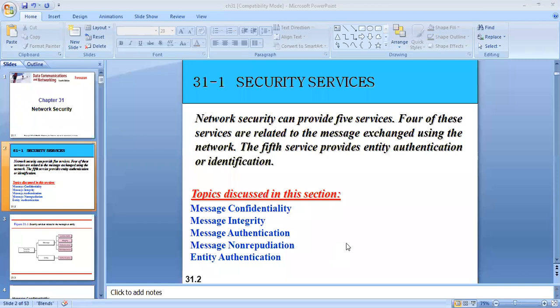Okay, so what is network security? Network security can provide different services. Five broader categories we have. Four of these services are related to the message, and one is related to the authentication. So we are going to study in brief first, and then in detail how these techniques work, and how these services provide a good platform for the communication between a sender and a receiver.